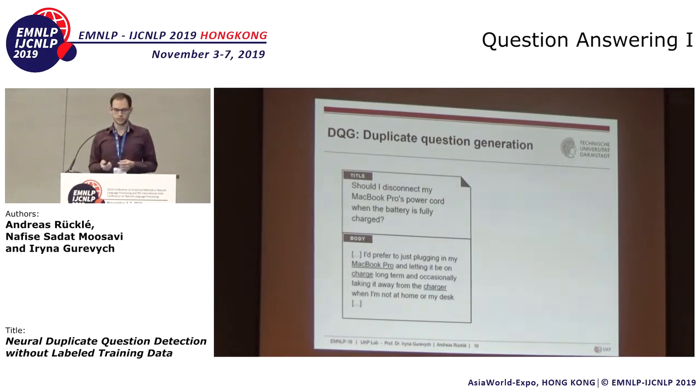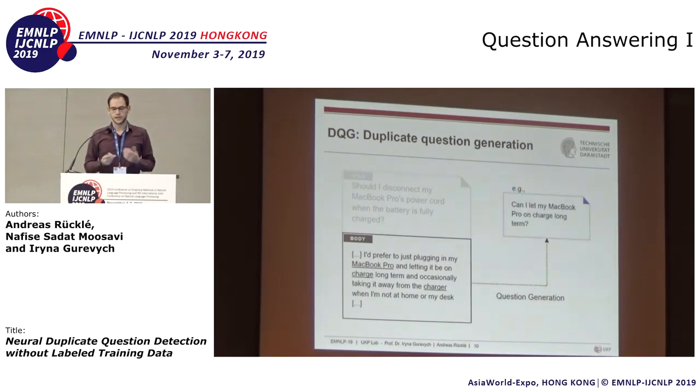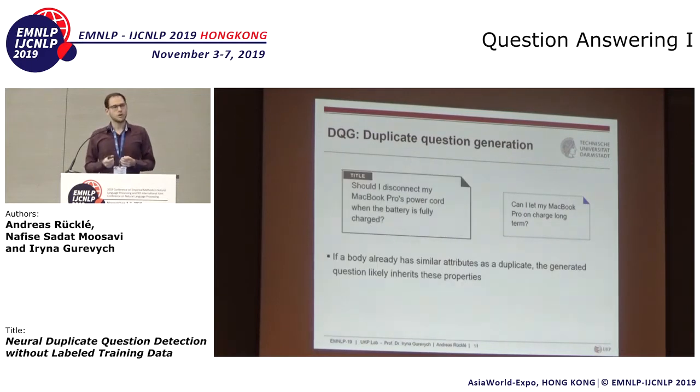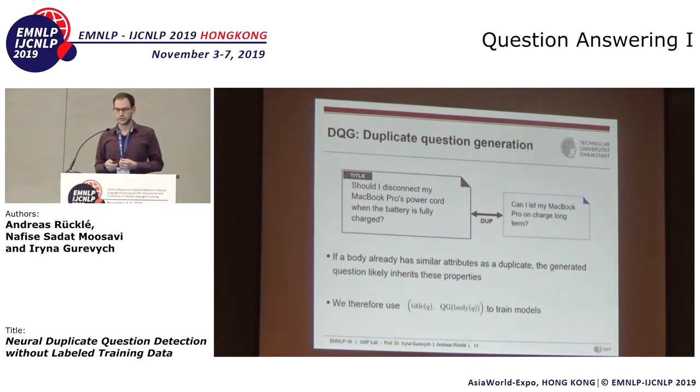So what we do in DQG is now we take the body and we generate a new question from the body. For instance, can I let my MacBook Pro in charge long term? So if the body already has similar attributes to a duplicate, this generated question likely inherits these properties, and we could treat it as a noisy duplicate to the title. And this is what we use for model training then.